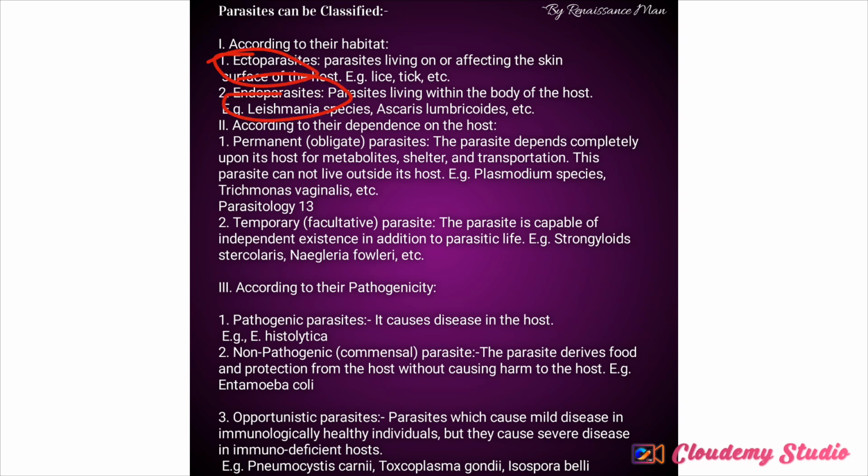Ectoparasites are those that live outside the host. An example is tick and lice. While ectoparasites live outside, endoparasites live inside the host. It lives inside the host.